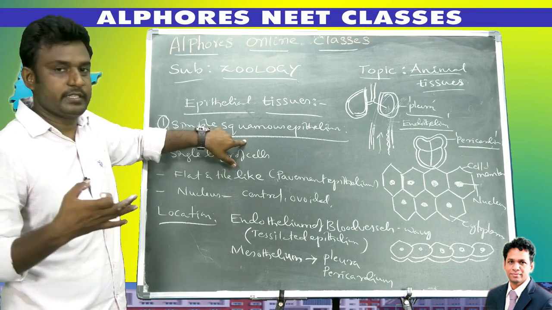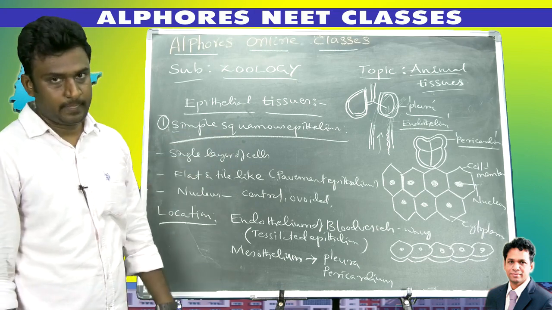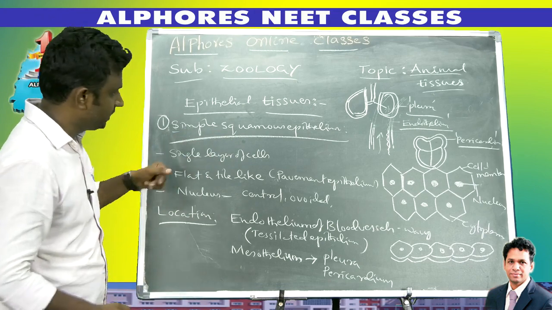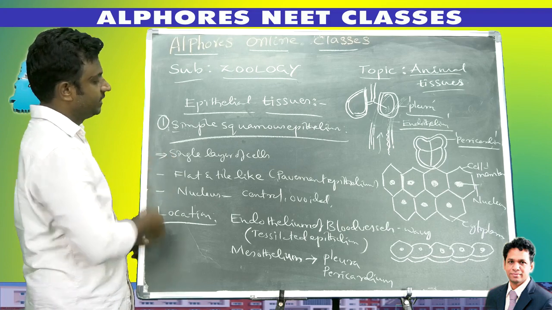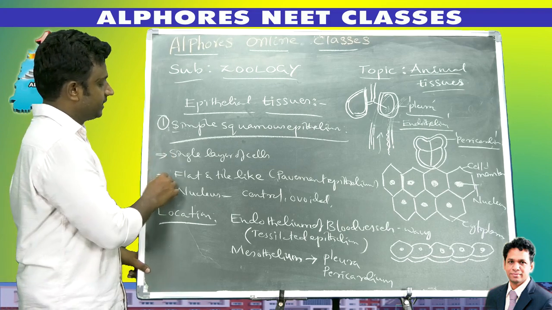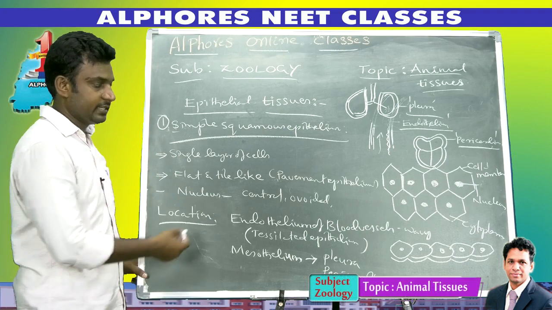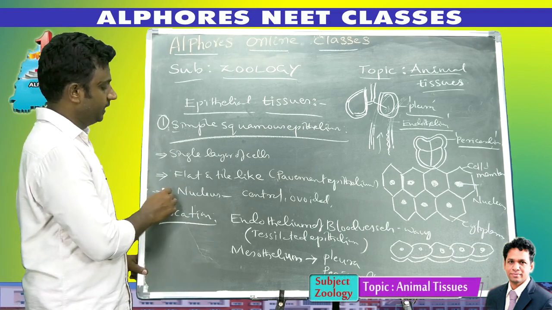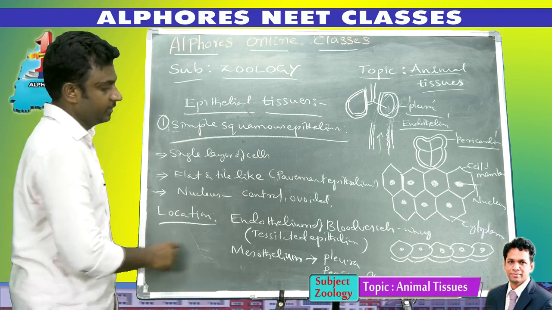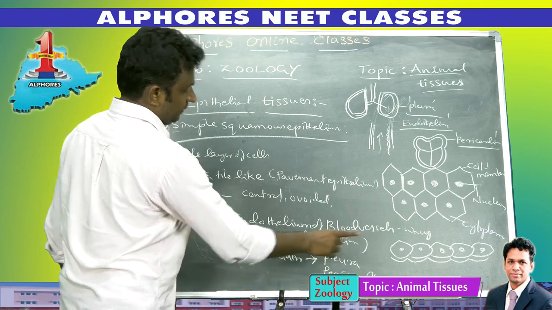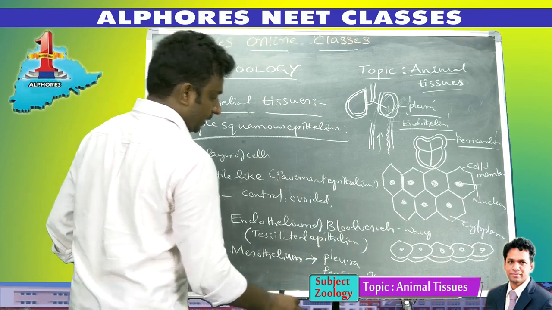So we are discussing the locations of simple squamous epithelium. Already we discussed the structure of simple squamous epithelium: only one layer of cells is present, the cells are flat and tile-like and look like pavement, so it is called pavement epithelium. The nucleus is present in the center and it is ovoidal. Locations: endothelium of blood vessel and mesothelium like pleura, pericardium and also